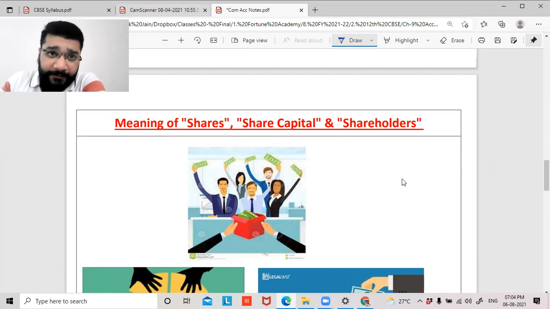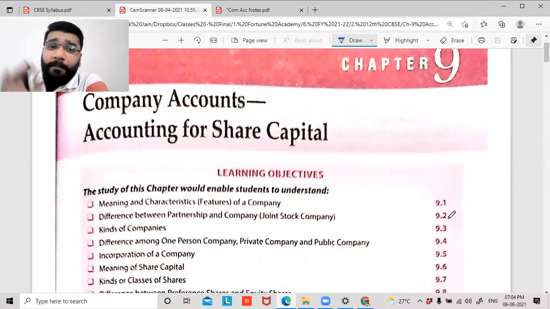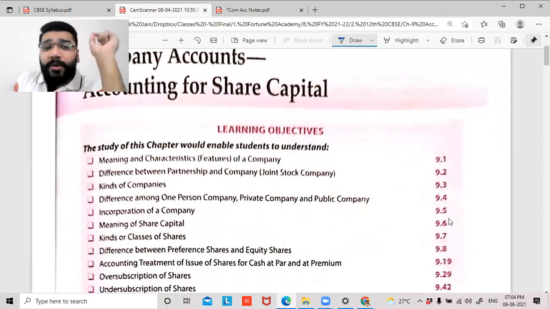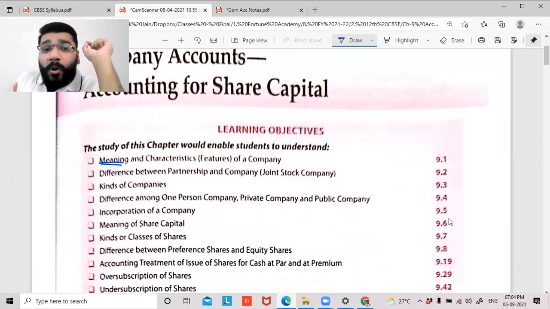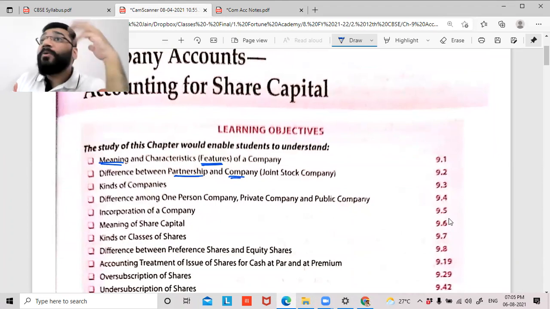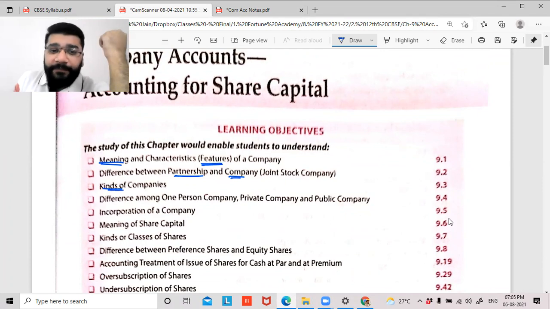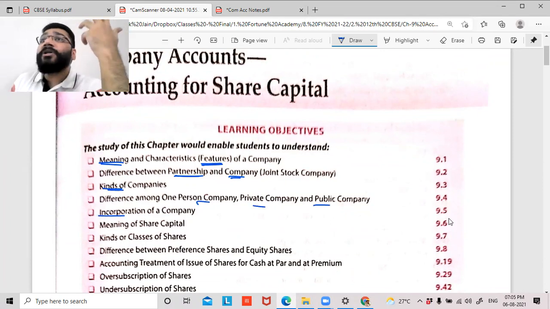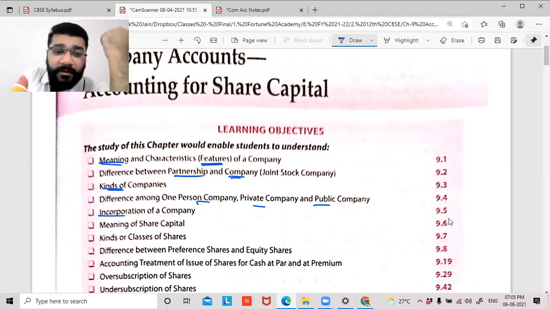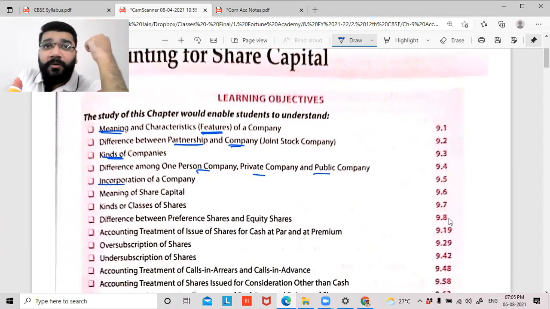Now, guys, coming back. Now, in this company accounts chapter, guys, let's understand what are we going to look at. You'll understand what is the meaning of a company, what is the feature of a company, what is the difference between partnership and the company, what are the various kinds of companies, one-person company, private limited company, public limited company. Then incorporation. Incorporation means what? What is the meaning of incorporation of a company?